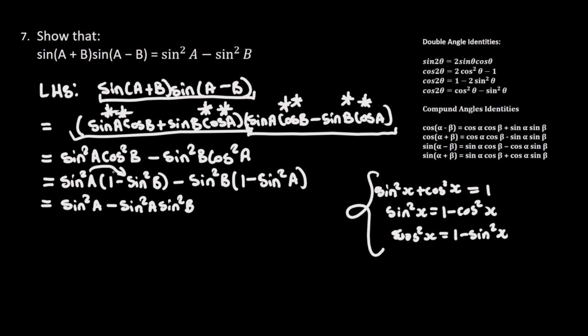So I multiply this one and this one and this one and this one, minus sin²b plus sin²b times sin²a.